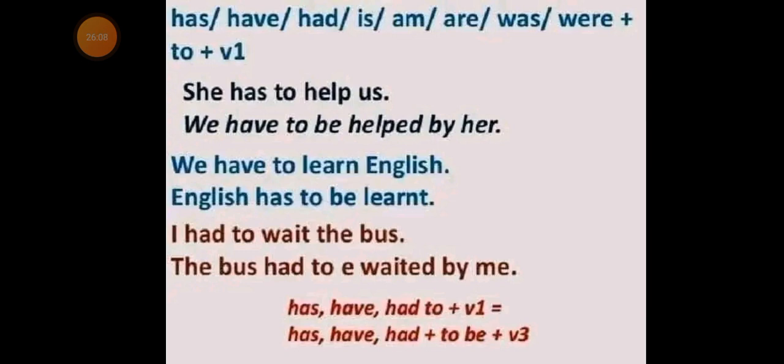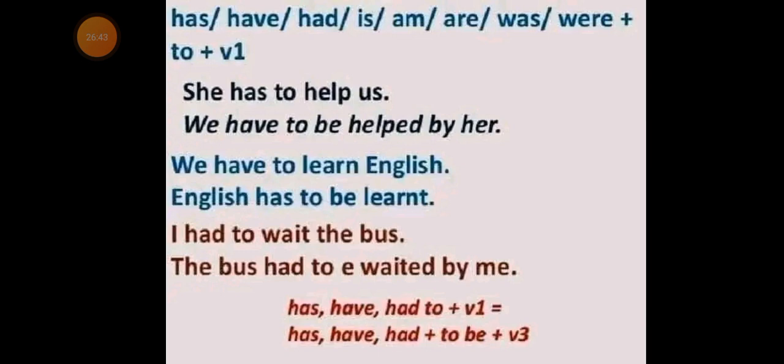Now, in the passive voice, we have to be helped by her. Observe the verbs. The verb is in the past participle in the passive voice. The verb must be in the past participle and introduced by the preposition by. Now look at the second sentence: she changes to her, us changes to we. The verb have is retained, and the main verb is helped, past participle.